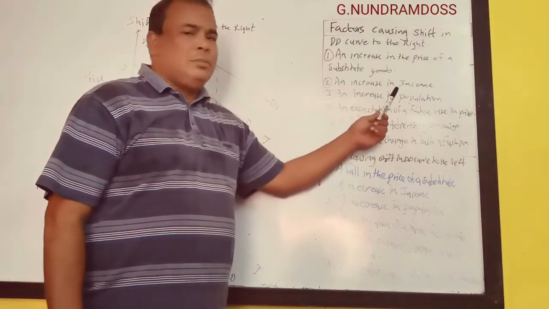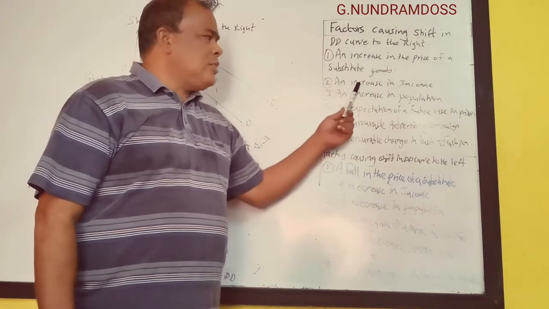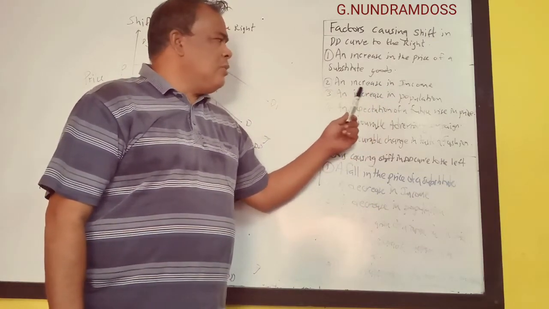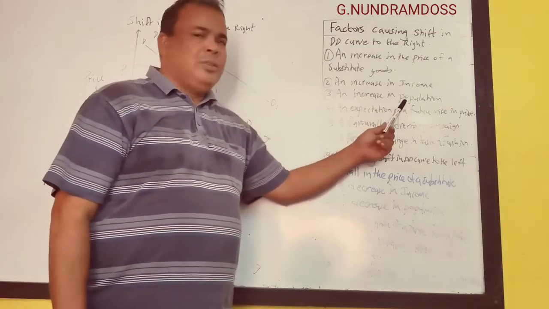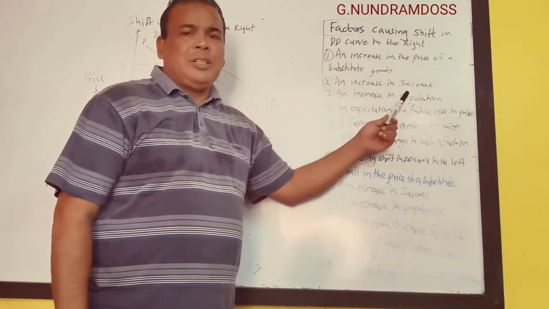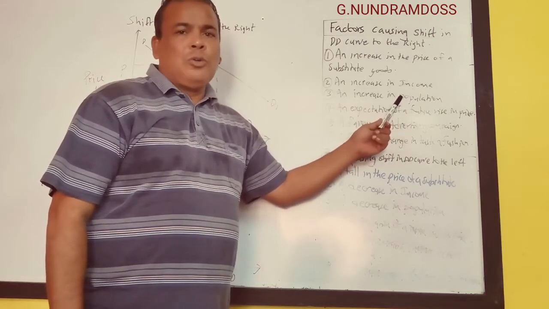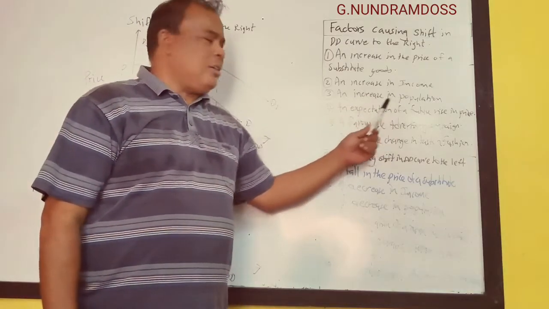An increase in income. When income rises, people get more money to spend on goods and services. The demand for goods and services will increase, and the demand curve will shift to the right. An increase in population. When the population of a country increases, there will be more mouths to feed. The demand for goods and services will increase, and this will shift the demand curve to the right.